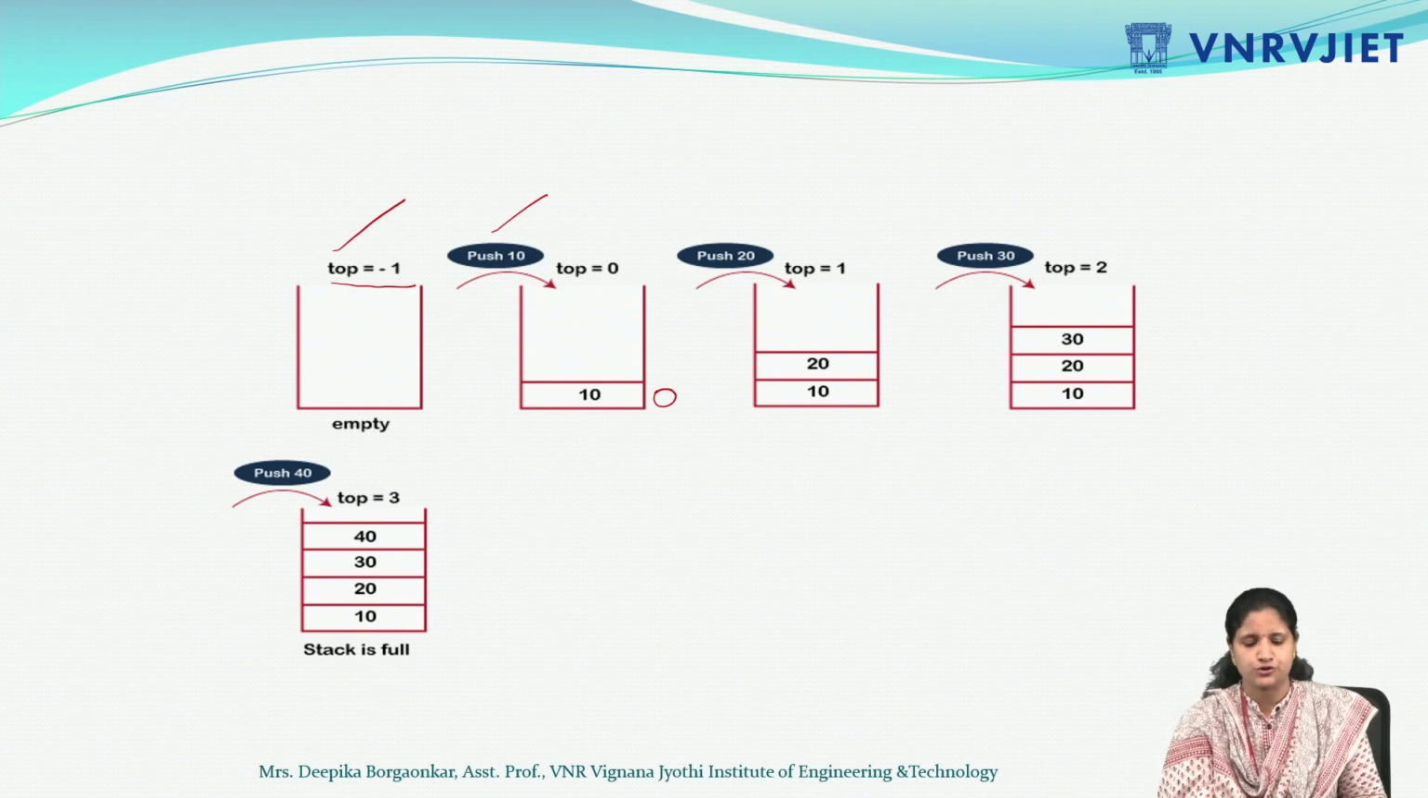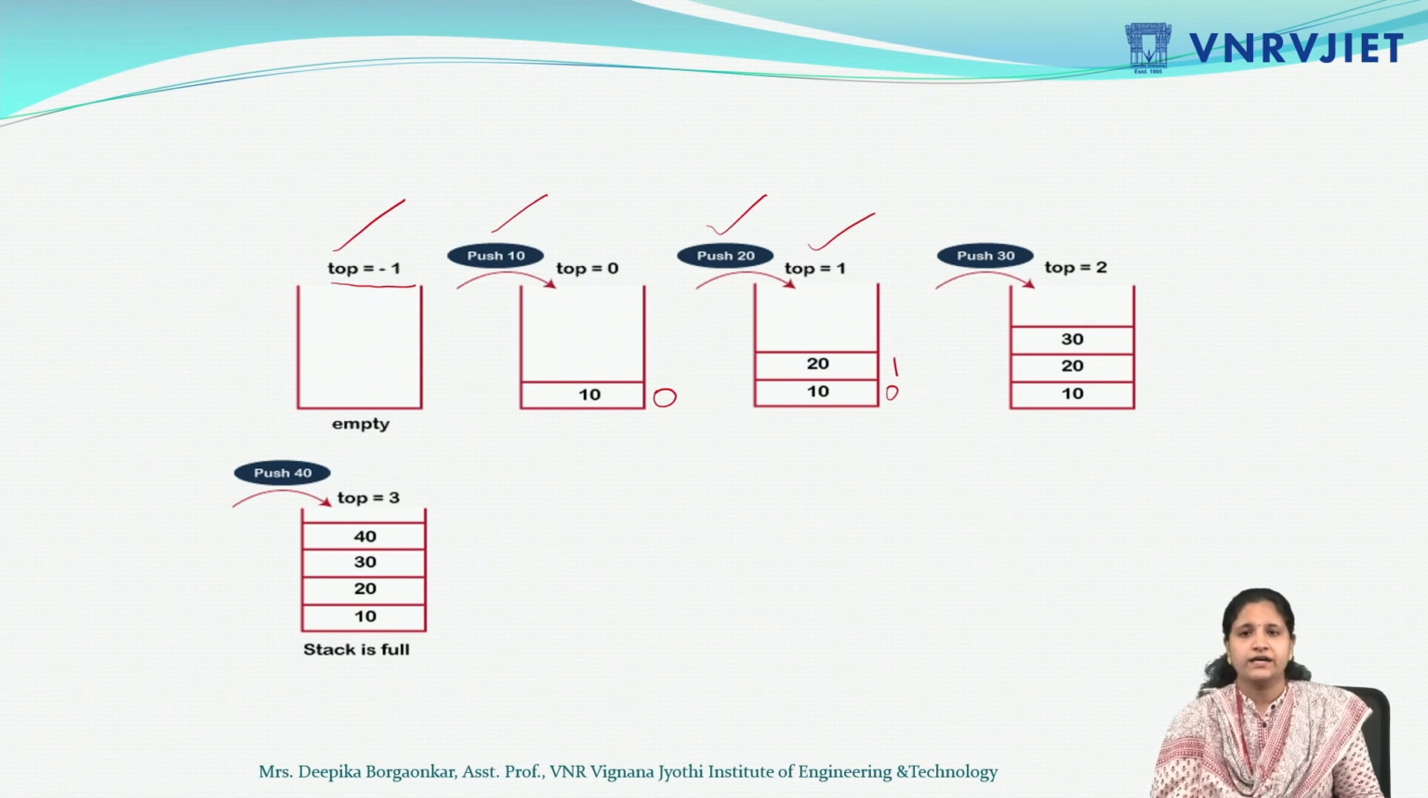Now again, the next push operation, suppose push 20. Again top will be incremented by 1 and the top value will be 1 now, and 20 will be stored at index 1. Again, if I perform push 30, 30 will be inserted into the stack, top will increment by 1, so now 30 will be stored in the second place. So index 0 is filled, 1 is filled, and in the second place 30 will be stored.